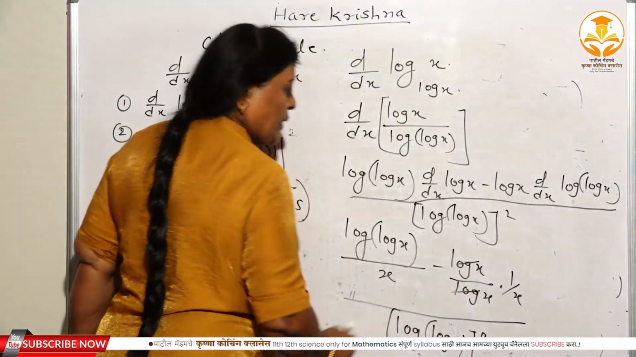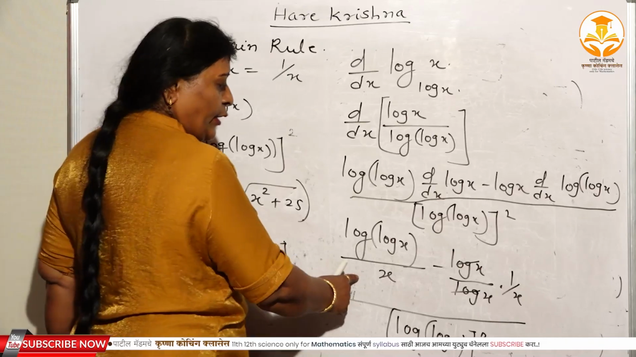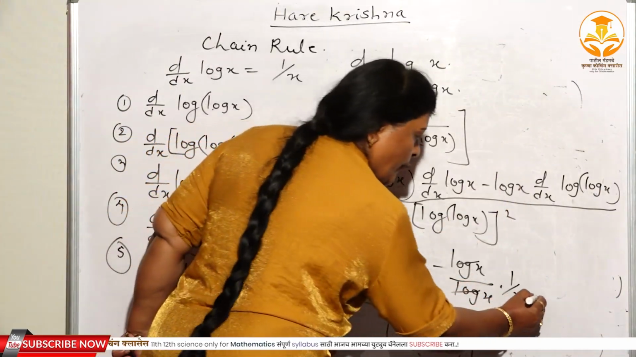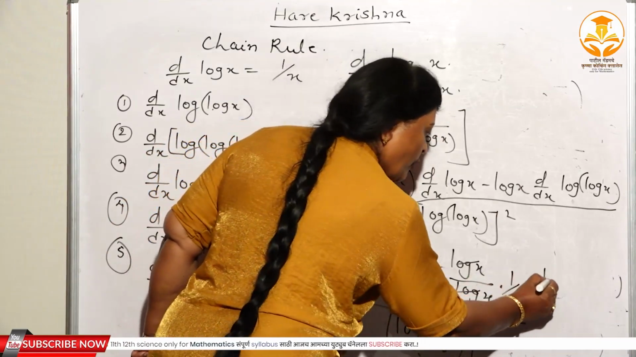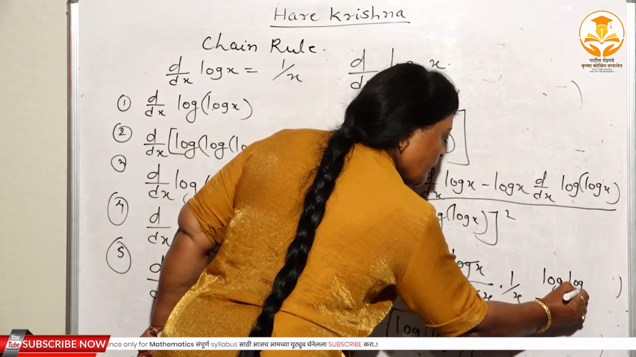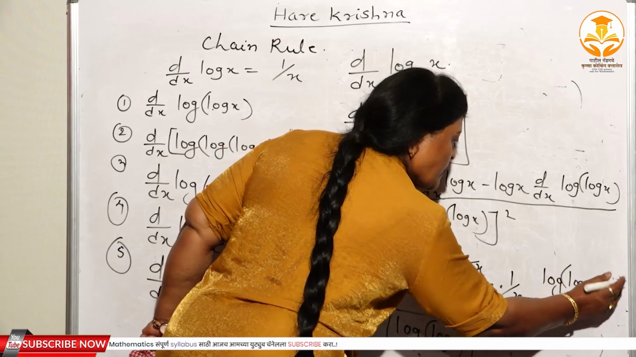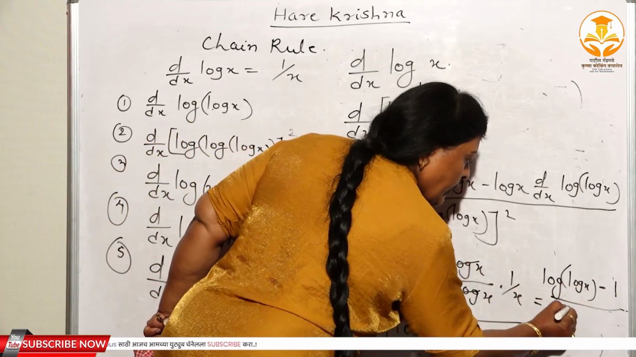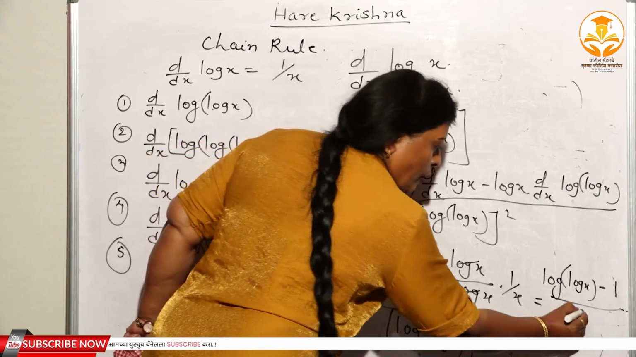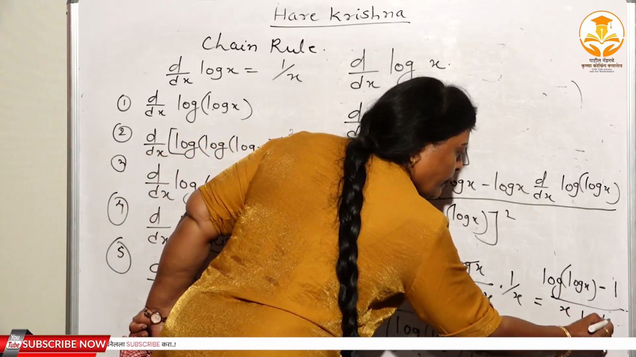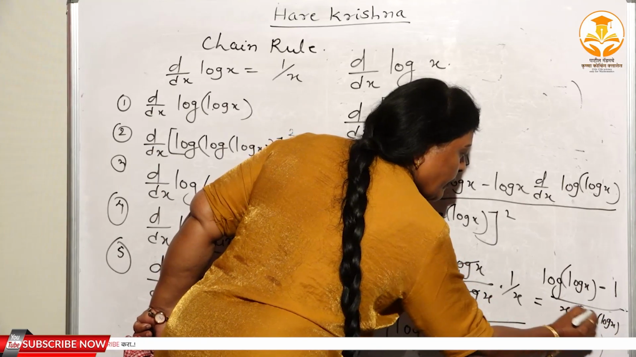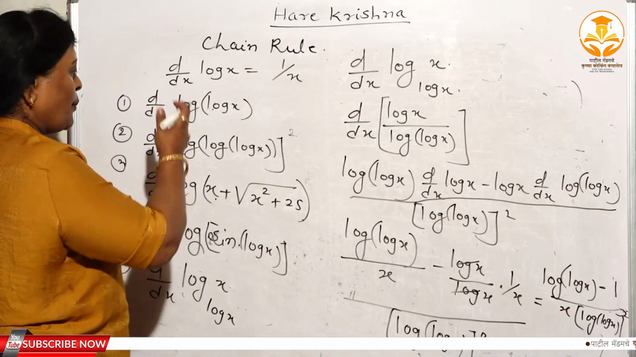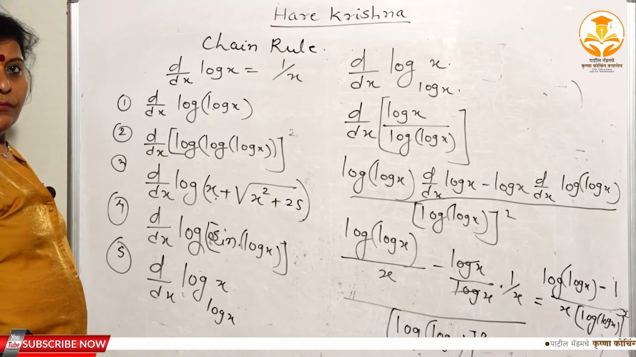Again if you observe this, this gets cancelled. When the denominator is the same, you can directly add the numerators, and here you have got the result, that is log of log x minus 1, divided by x, and divided by log of x whole square. So this is the result, isn't it? So this is about the logarithmic function.